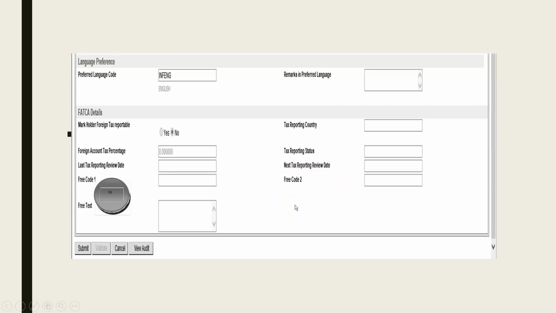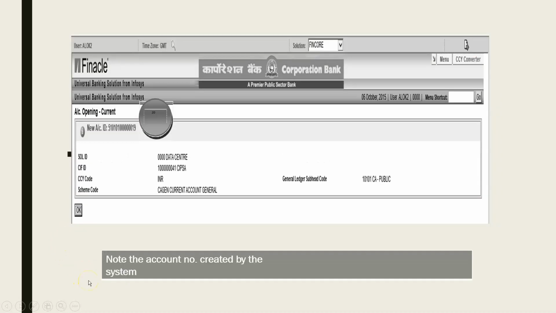In CRM this facility was not available, so we had to enter everything and then submit, and errors used to come. Here you can keep pressing the validate tab after each tab, so that you don't get a long list at the end of the submission. So this is very important.